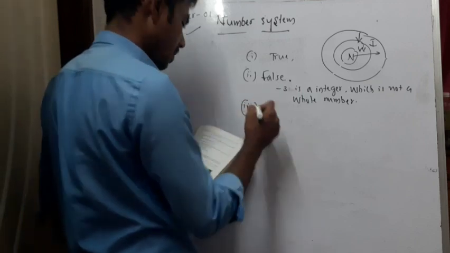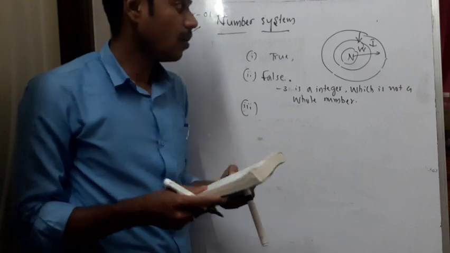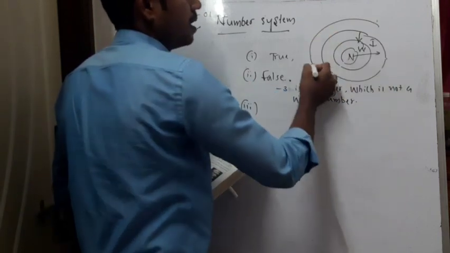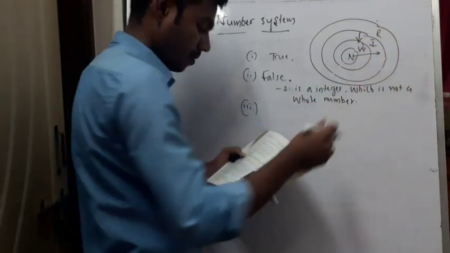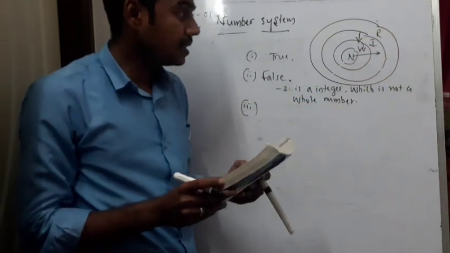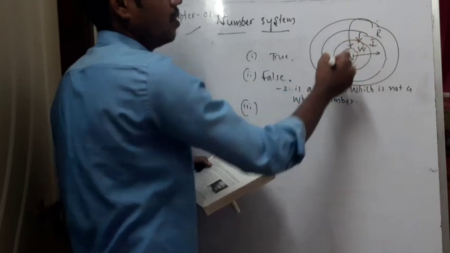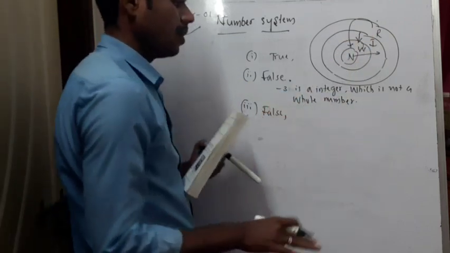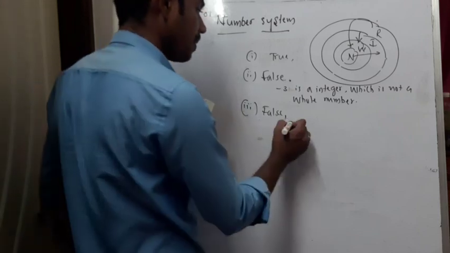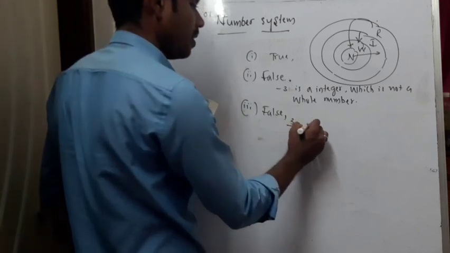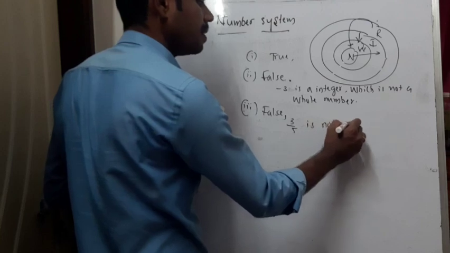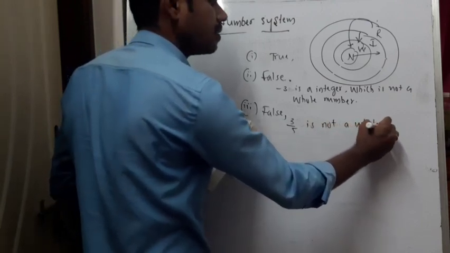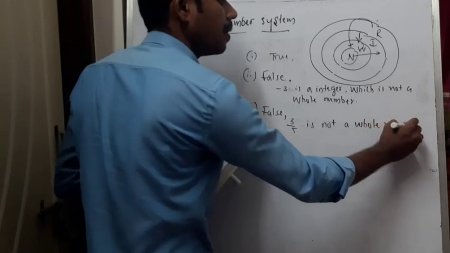Next, the third one. Every rational number is a whole number. Again, all the integers are a subset of the rational numbers. But what is the statement? Every rational number is a whole number. False. Then what reason are you going to give? The reason that you are going to give is that 3 by 5 is not a whole number.